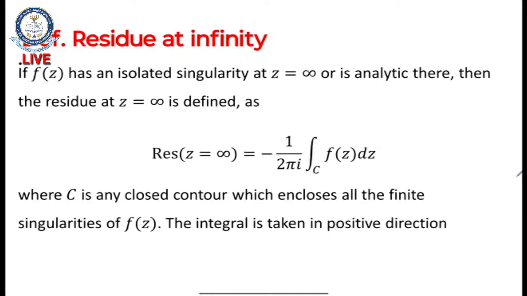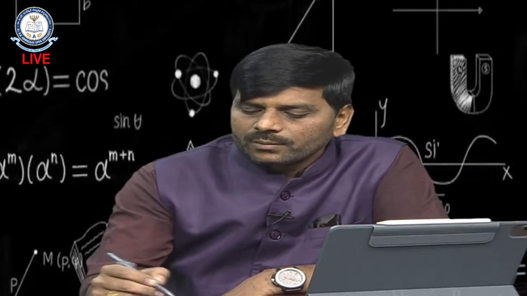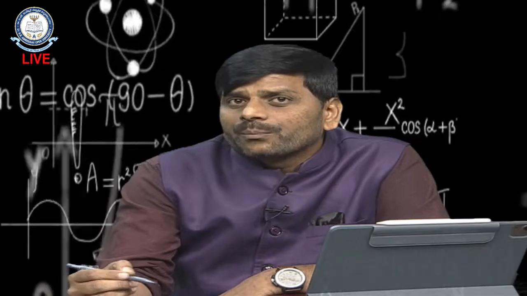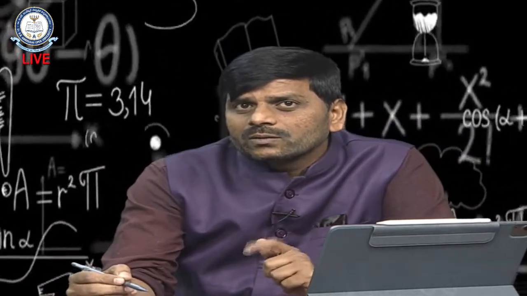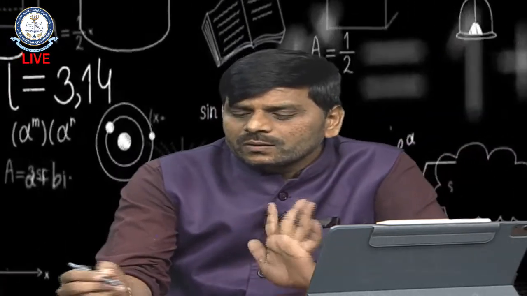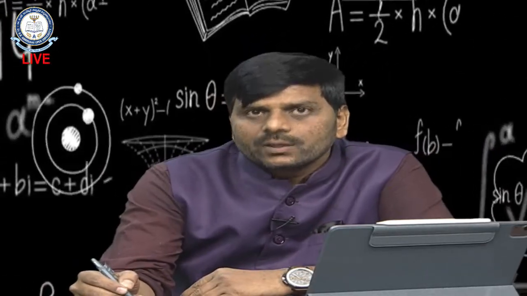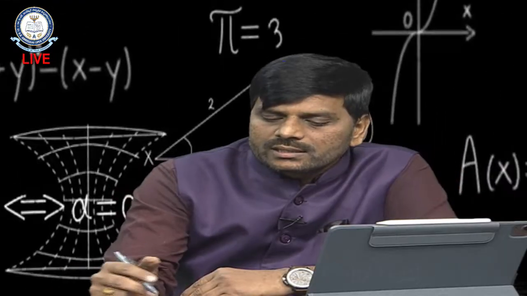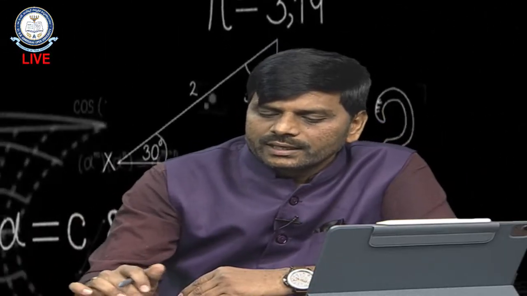minus the 1 by z coefficient of our Laurent series expansion, only the 1 by (z minus a) coefficient. So the residue at z equal to infinity is nothing but, instead of b1, we just multiply with a negative. That is minus 1 by 2 pi i integral over c f of z dz. So this is the residue at z equal to infinity.